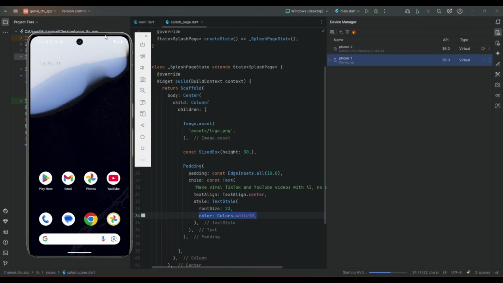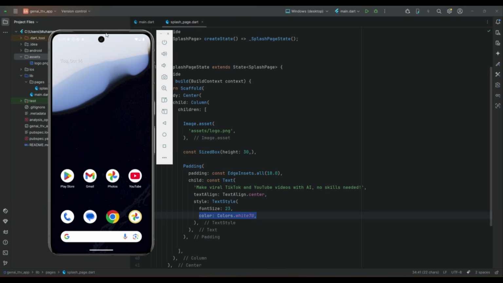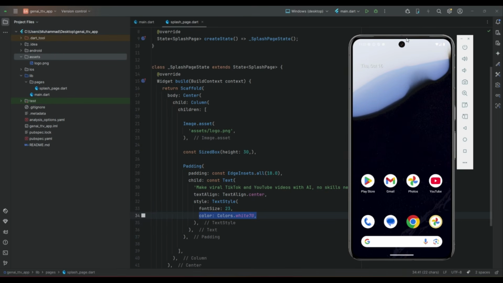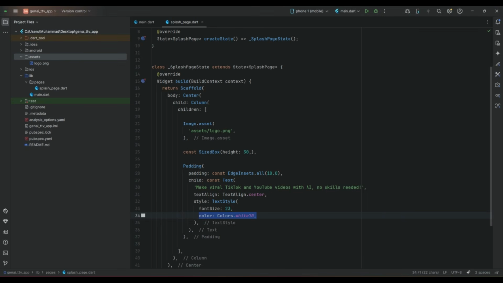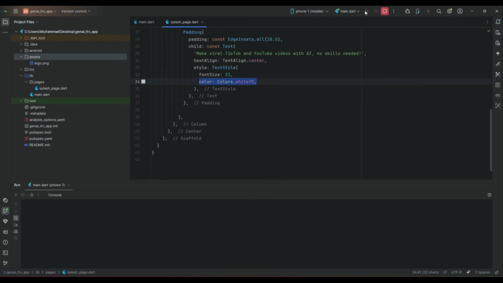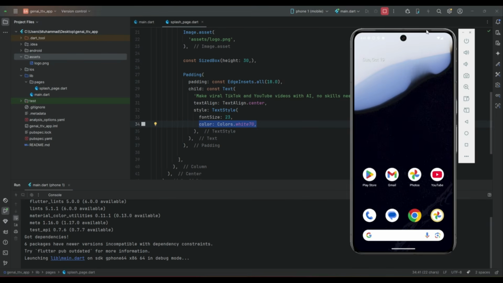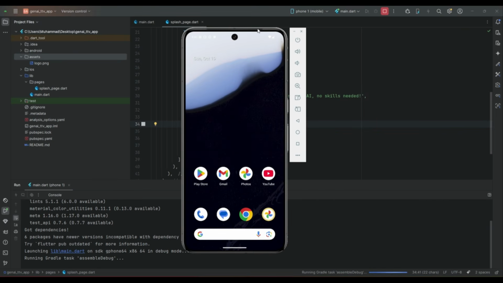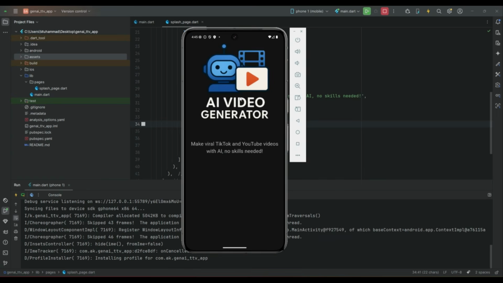So open up your Android emulator, or you can also test it on your real phone by connecting your real phone to your computer with a data cable. So now let's select our phone and let's install the app on the phone. So this is our logo, and here is our tagline text.